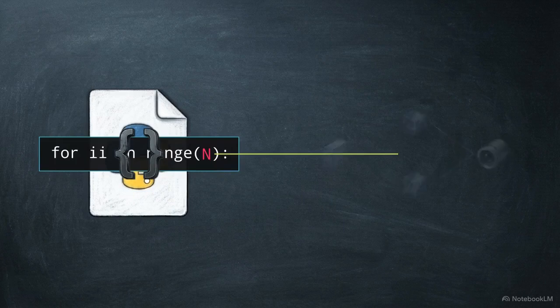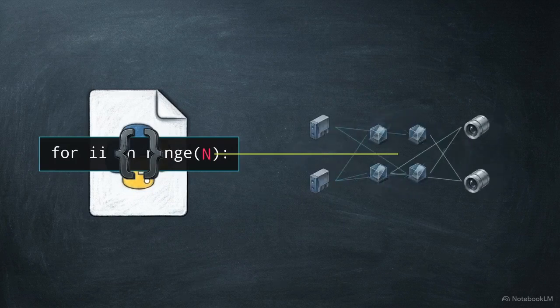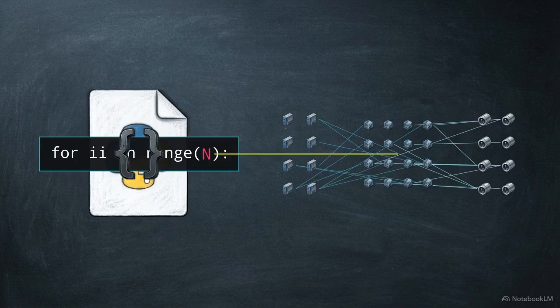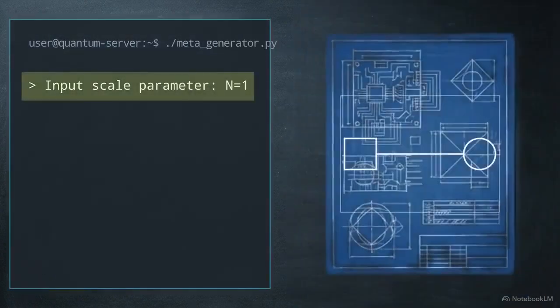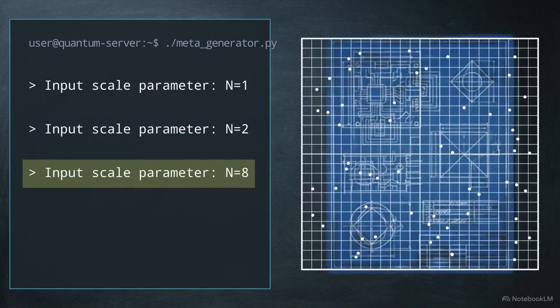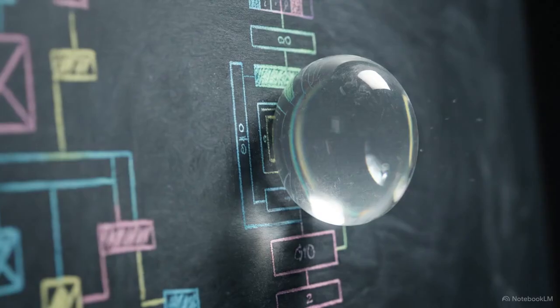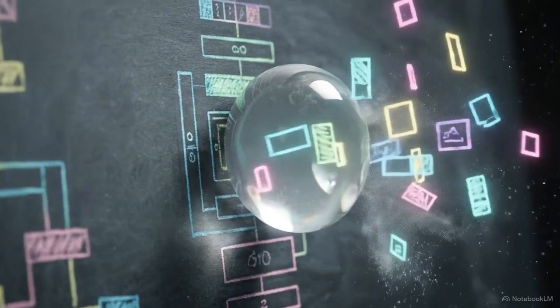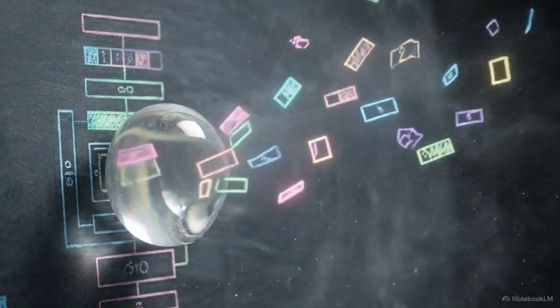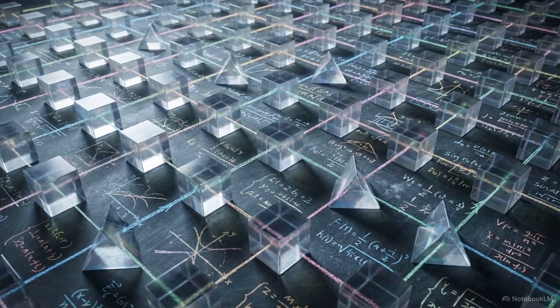of any scale. Executing this piece of code allows the researcher to input any desired system size, whether n equals 1, 2, or 8, and receive the correct experimental blueprint for that specific number of particles. Shifting the AI's output from physical components to symbolic code identifies construction rules that solve the scaling problem. Rule-based code allows for immediate extrapolation to system sizes that would otherwise require new optimization cycles.